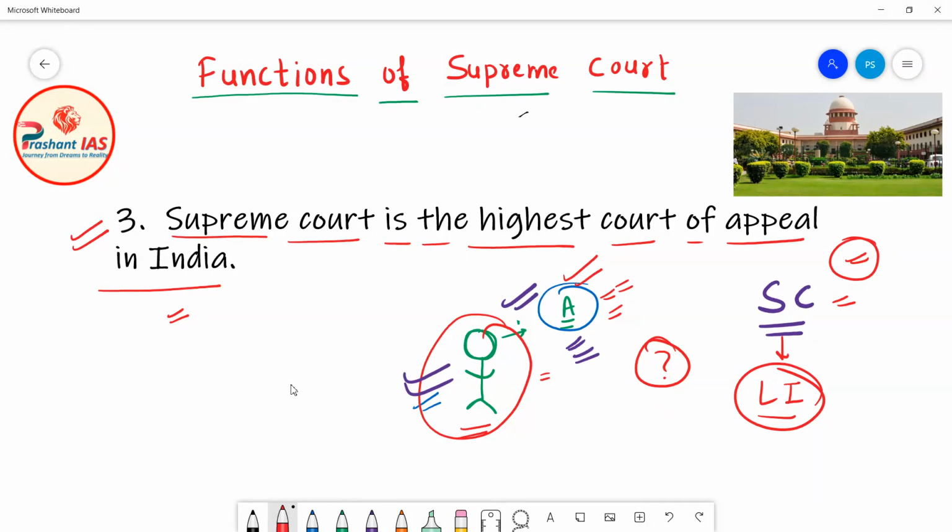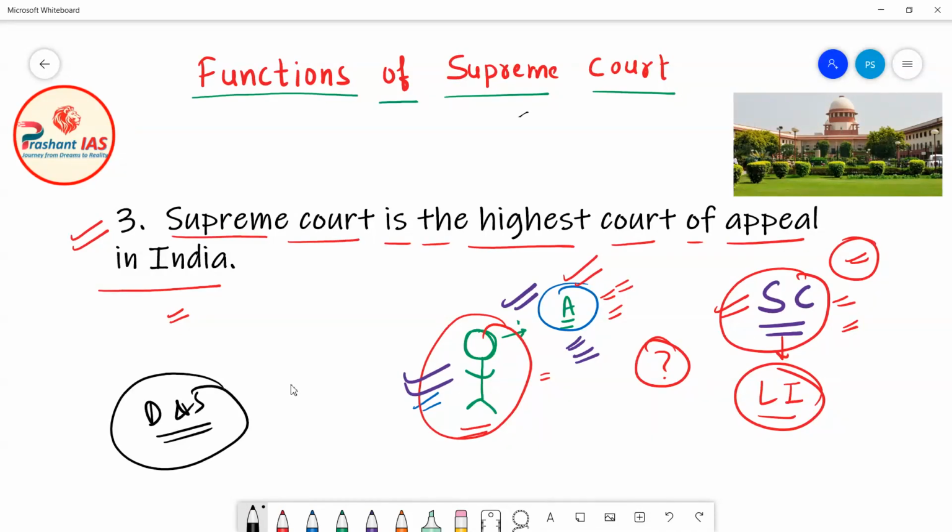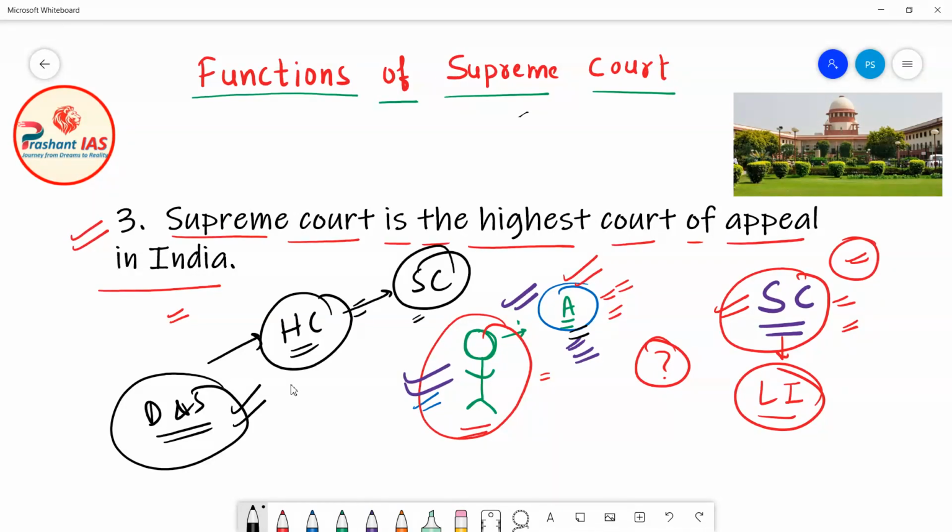So friends, once the Supreme Court of India has given its judgment, for example, when the District and Session Court gave the judgment, Mr. A appealed against it in the High Court. And when the High Court gave the judgment, Mr. A appealed against it in the Supreme Court of India. But when the Supreme Court of India has given the judgment that you deserve life imprisonment because you committed the murder, now Mr. A cannot appeal anywhere else.